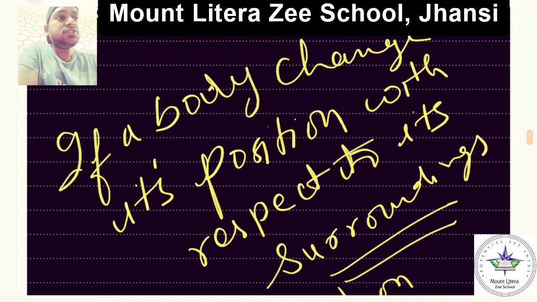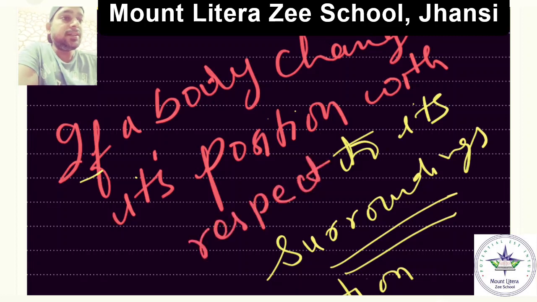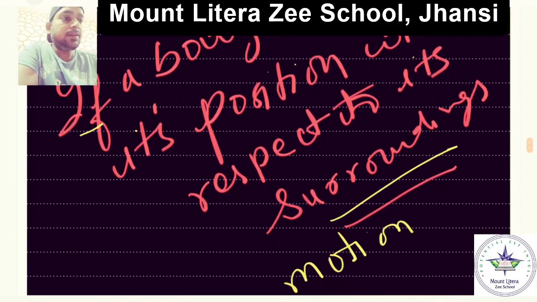If a body changes its position with respect to its surroundings, it's said to be in a state of motion.